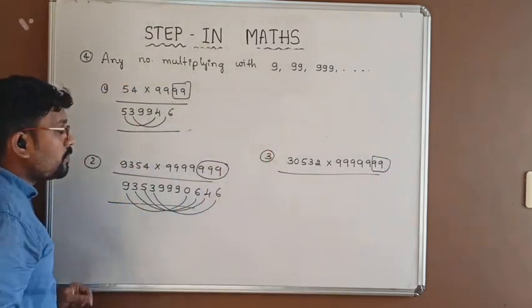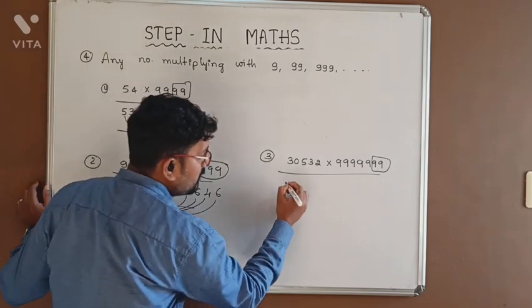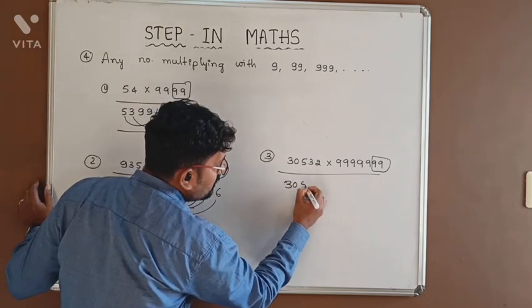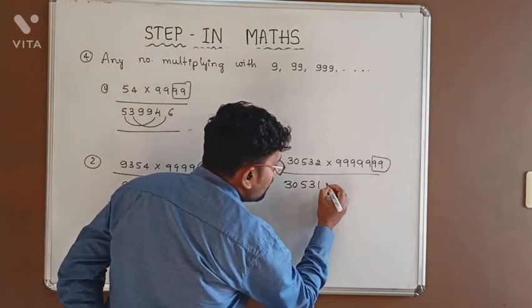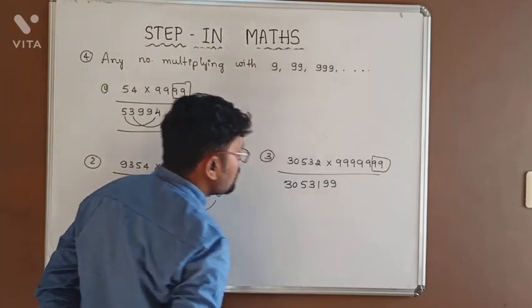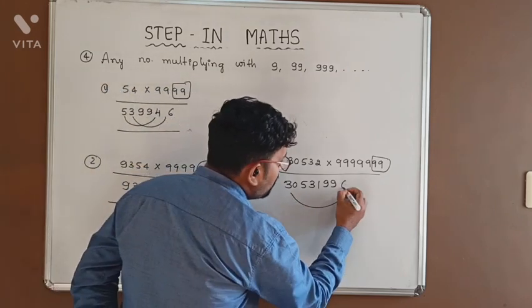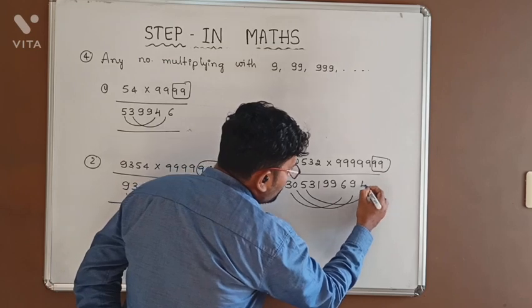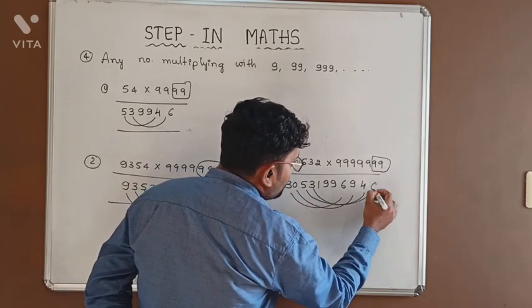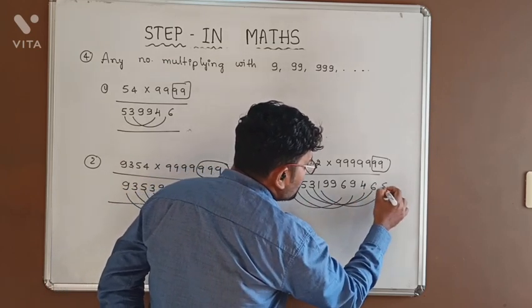First we should write one number less for 30,532, that is 30,531, and 2 digits extra are there, so we need to write these 2 digits. And 3 plus 6 is equal to 9, and 0 plus 9 is equal to 9. 5 plus 4 is equal to 9. 3 plus 6 is equal to 9, and 1 plus 8 is equal to 9.